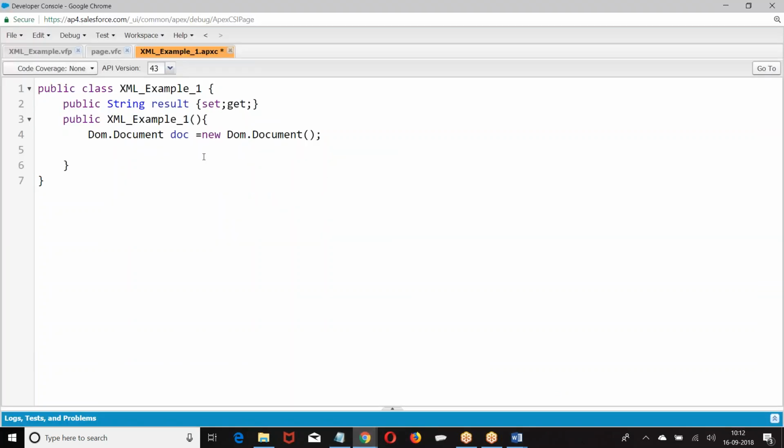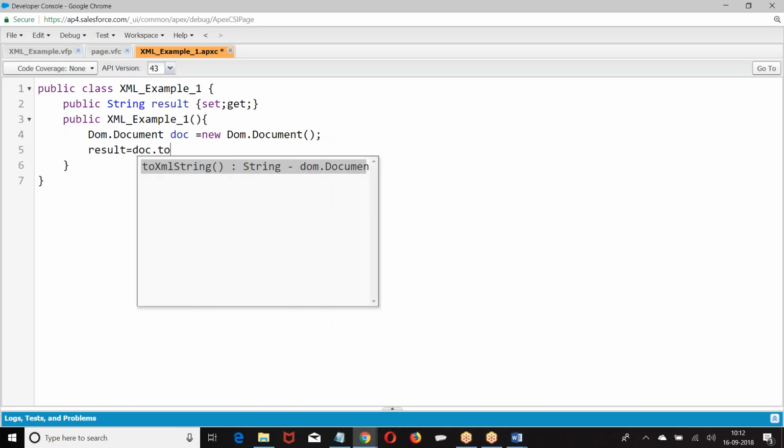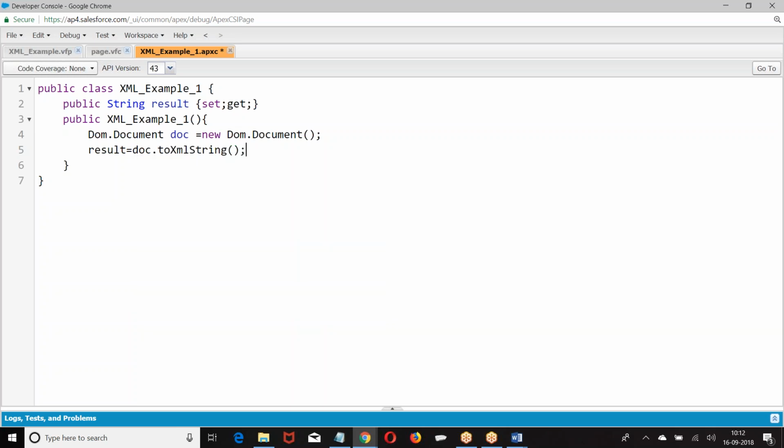In JSON we use getAsString. Here we have toXmlString. I'm not writing anything else. Simply I have defined DOM.Document and converted it into XML. So what is the result we are getting?